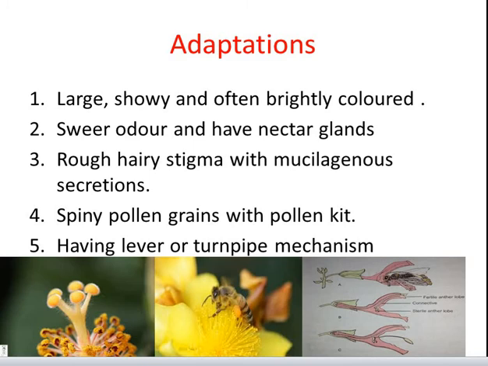For example, they have a lever mechanism or turnpike mechanism as in salvia. The petals of salvia are bifurcated. When the insect visits some flowers and sits on the petals, then the stamens are brought down to touch the back of the insect and pollen is laden on it. When the insect visits another flower, cross-pollination occurs.